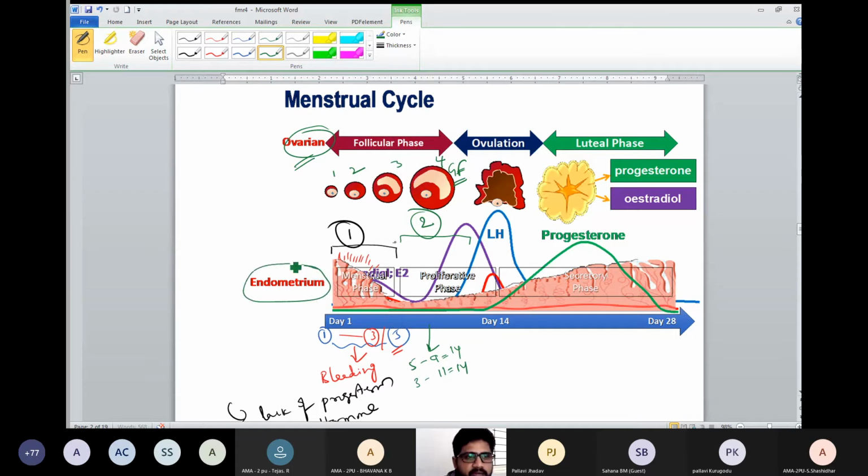The bleeding phase happens in the endometrium. So during the menstrual cycle, the endometrium shows changes and the ovary also changes. The changes that happen in the ovary are called the ovarian cycle. All the changes that happen in the endometrium are called the uterine cycle. Understand?